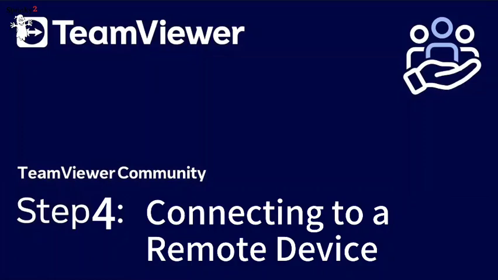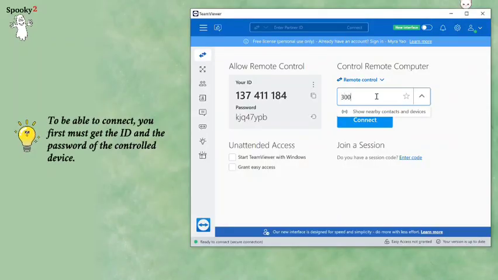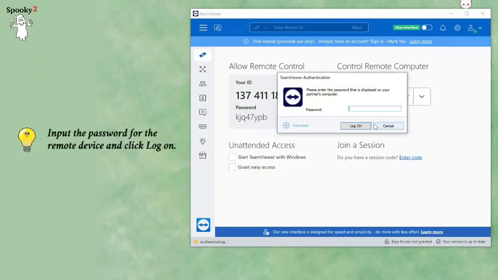Step 4. Connecting to a remote device. To be able to connect, you first must get the ID and the password of the controlled device. Input the password for the remote device and click Log On.